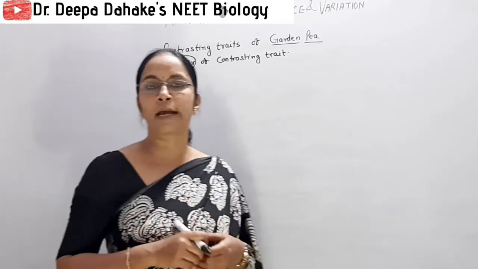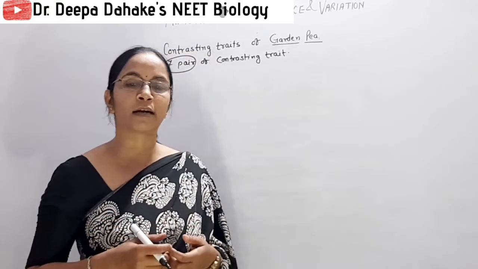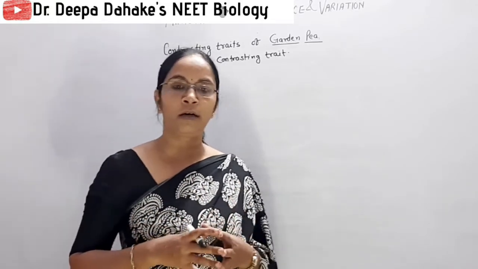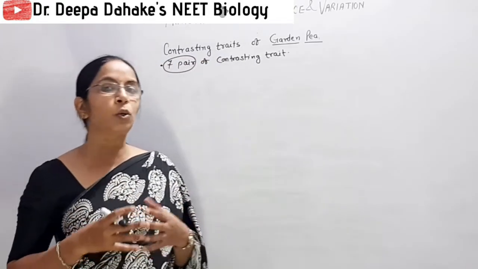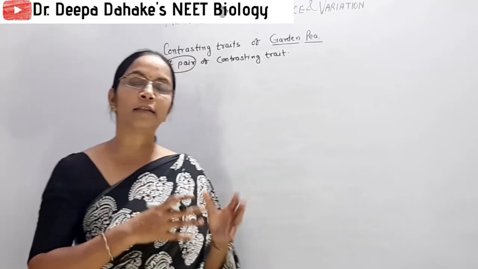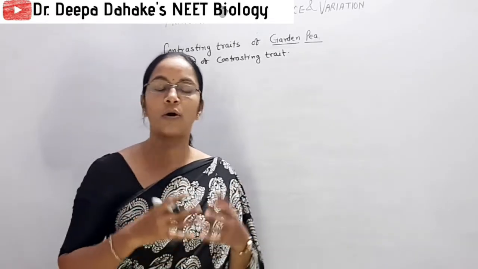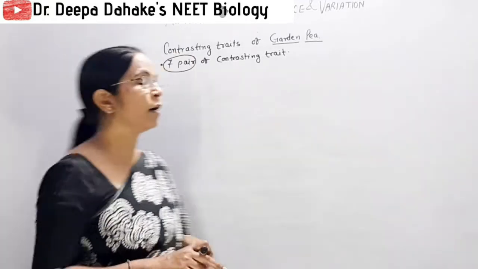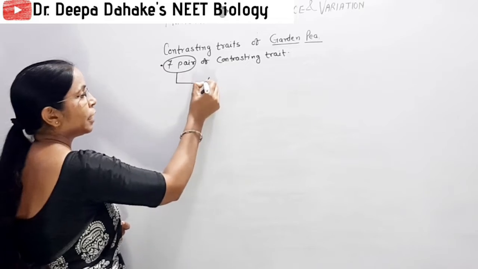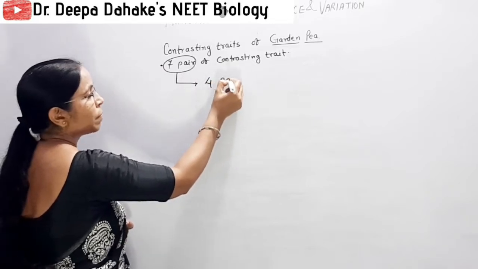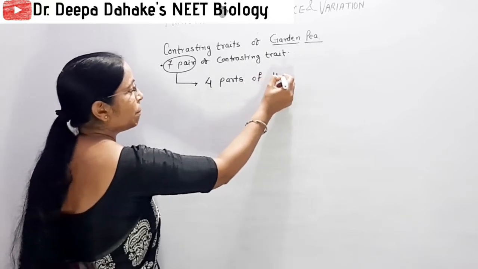Otherwise, most of the time students prepare the 7 contrasting pairs, revise the table repeatedly throughout the year, and mug up the table, but they don't come to this point: these 7 contrasting traits are related with how many characters, how many parts of the plant. So 7 pairs of contrasting traits are related with 4 parts of the plant.